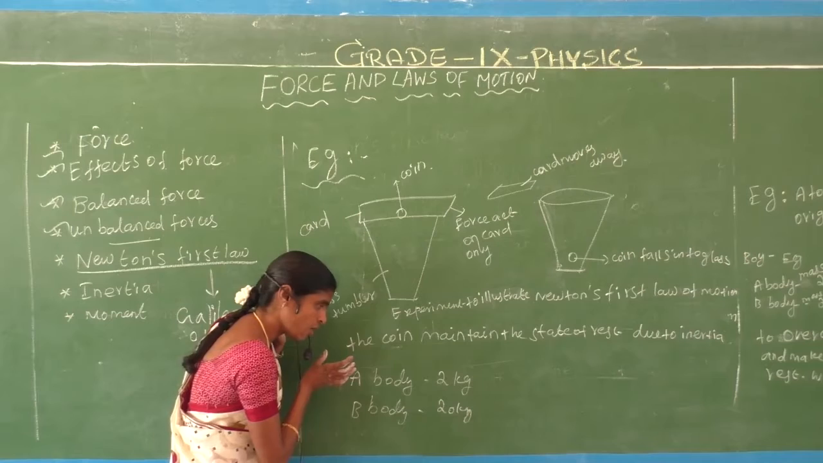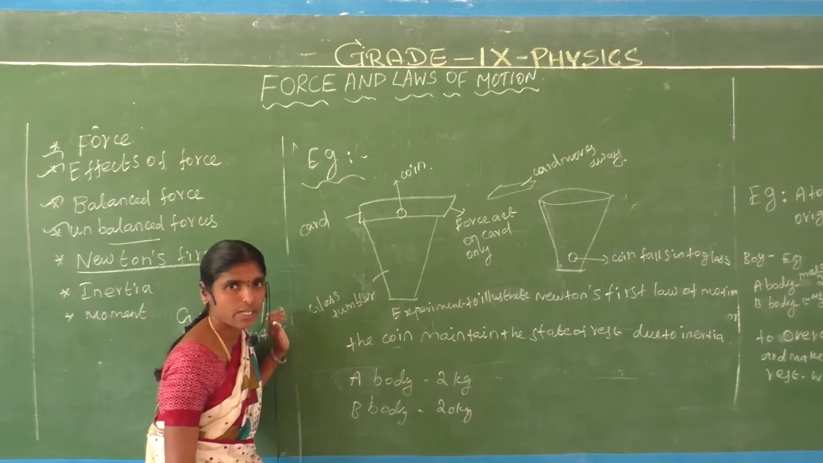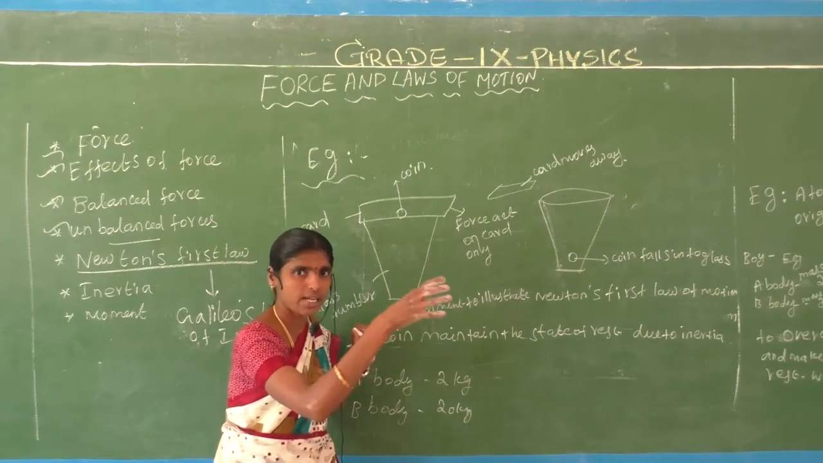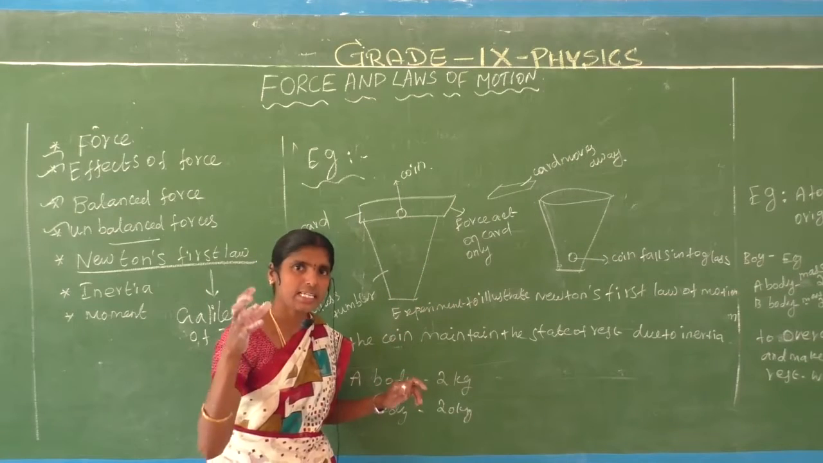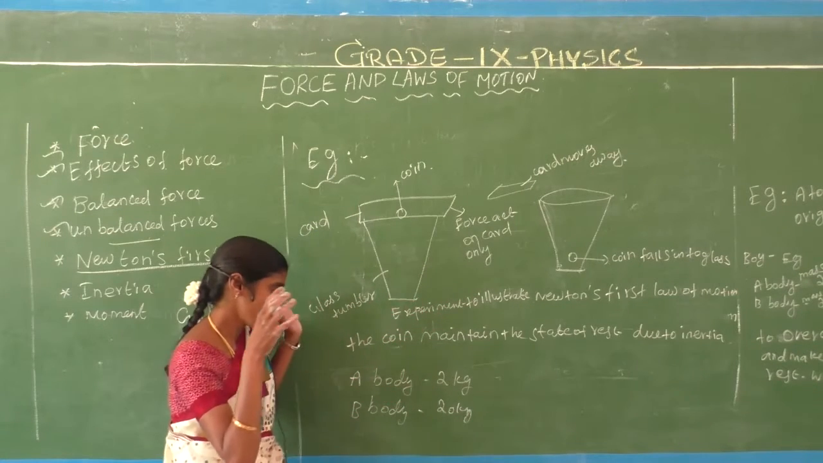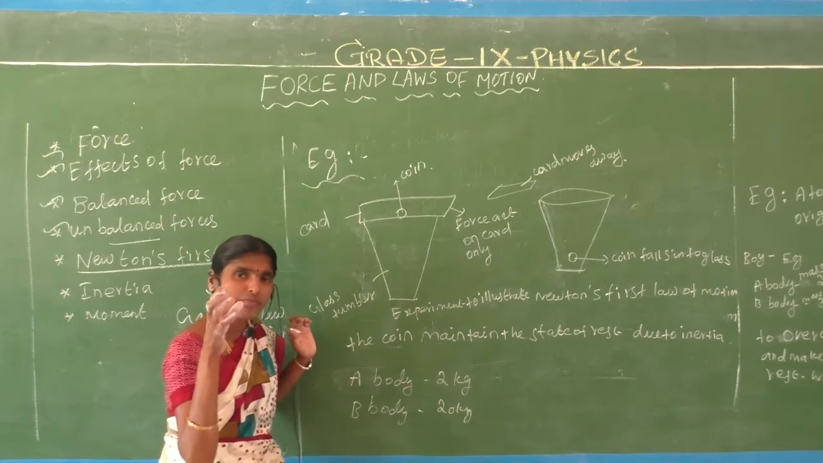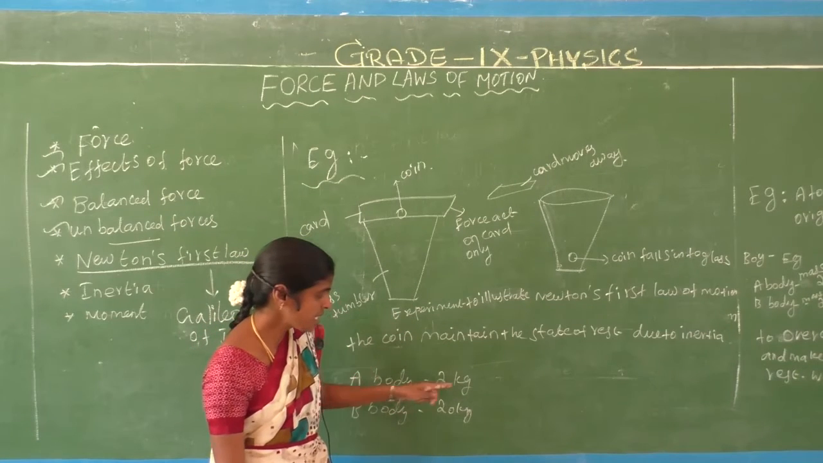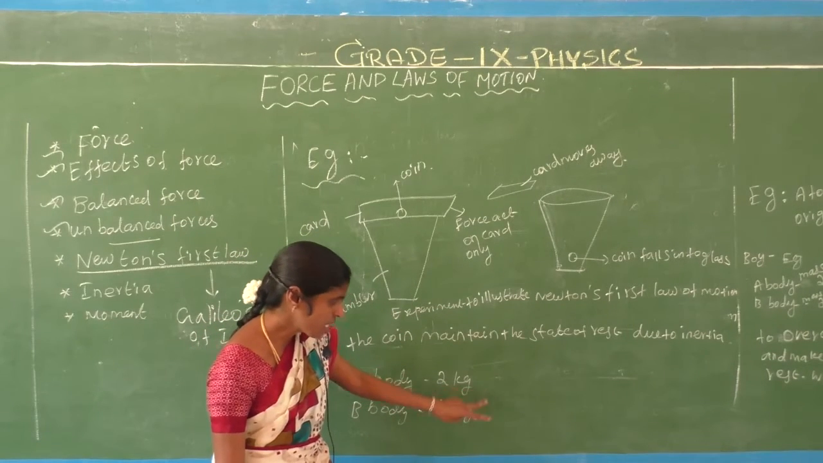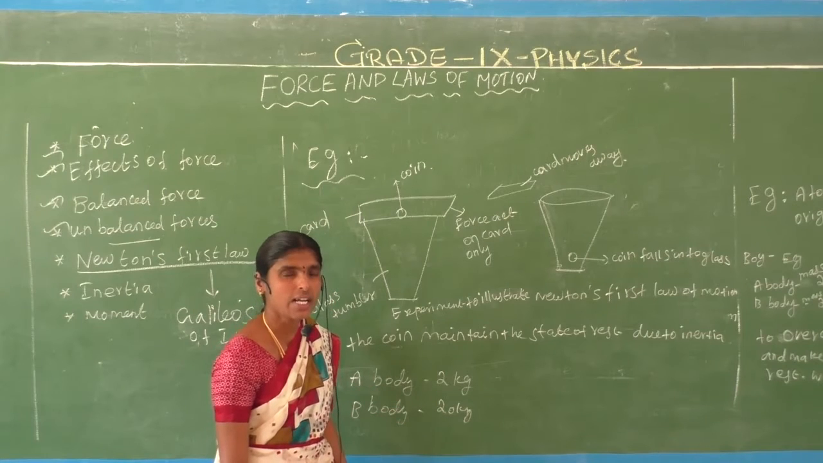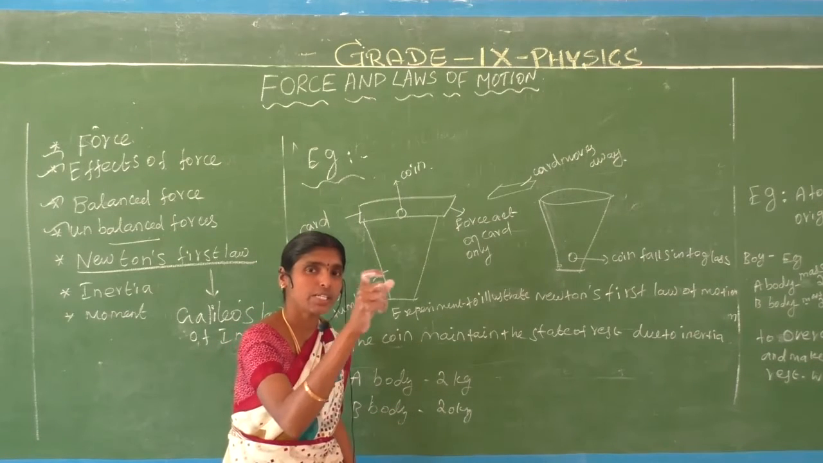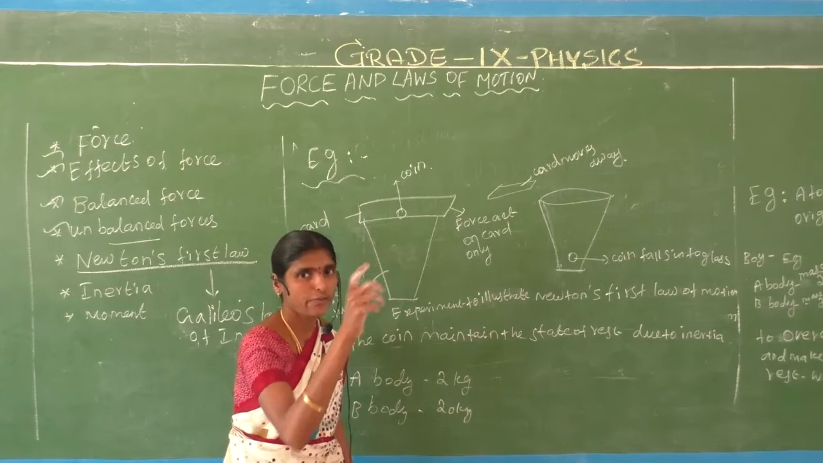We can push object A easily. A 2 kg object we push easily. But a 20 kg object is very difficult to push. Why? Because one has a lighter inertia and the other has a heavier inertia. Inertia depends on the mass. It is very important: inertia depends on the mass, that means the weight.